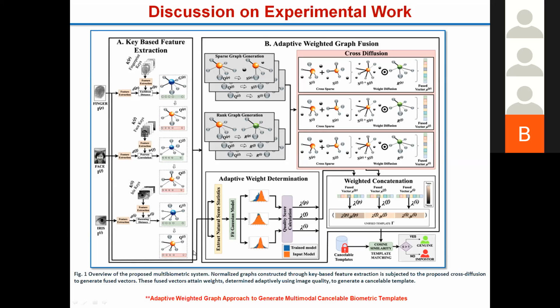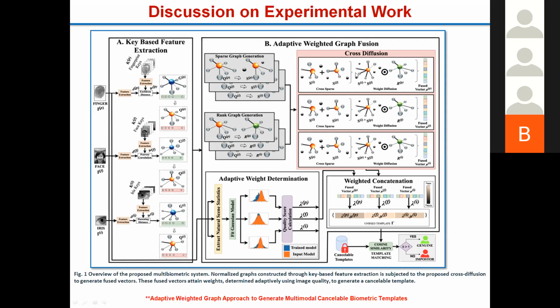This normalized graph is then given to this fusion model. On this side we get the quality estimated for all these things, and get these scores. Now in this graph fusion, we have proposed how we combine these multiple modalities, and we get the sparse graph. First, from the normalized graph we get the sparse graph, the second is the rank graph.